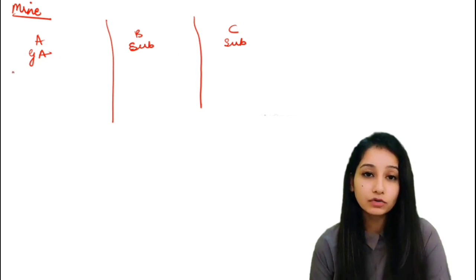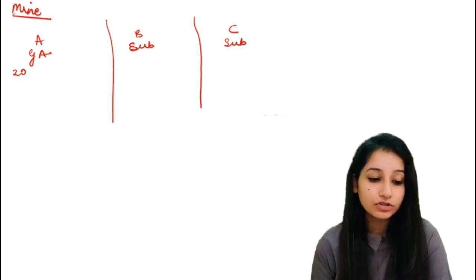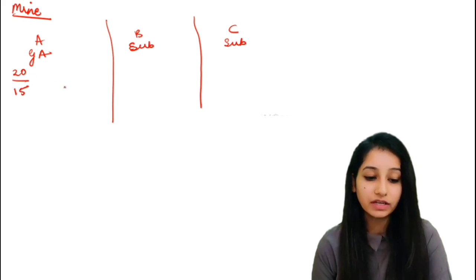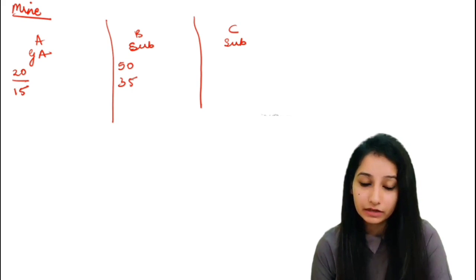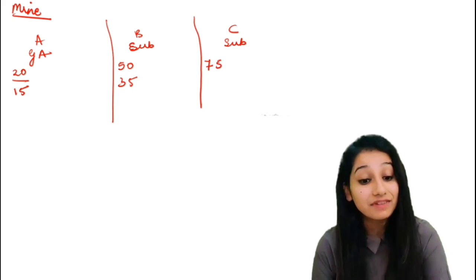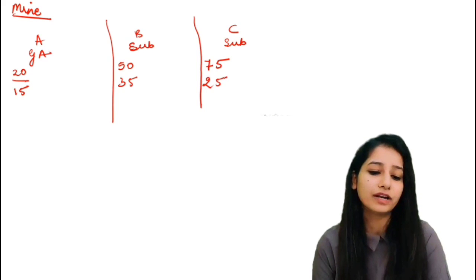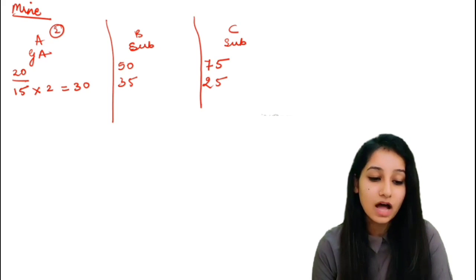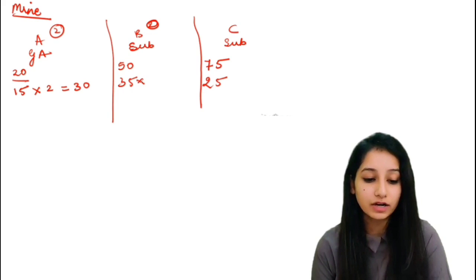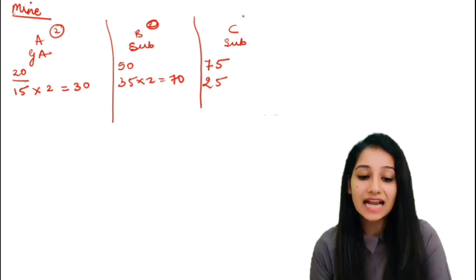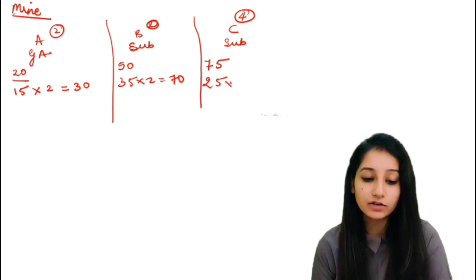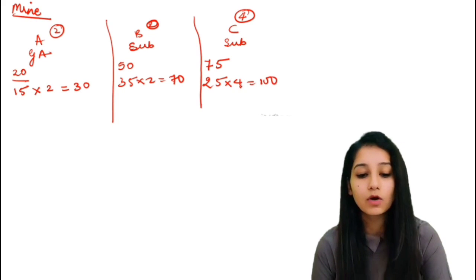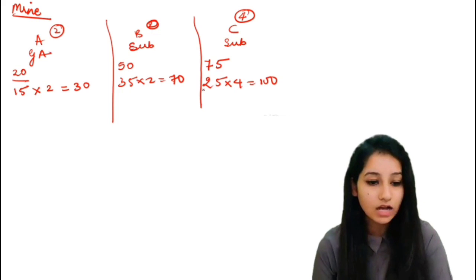In general aptitude, there are a total of 20 questions, out of which we have to attempt 15. In section B, there are a total of 50 questions, out of which we have to attempt 35 only. And in section C, there are 75 questions, but we only have to attempt 25. So 15 into 2 is 30, as section A is of 2 marks. Section B is also of 2 marks, so 35 into 2 is 70. And section C is of 4 marks, so 25 into 4 is 100 marks. So this is a total of 200 marks paper.